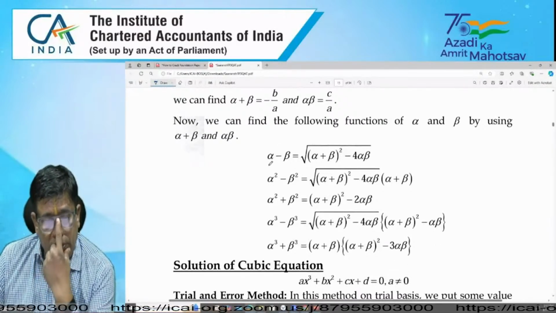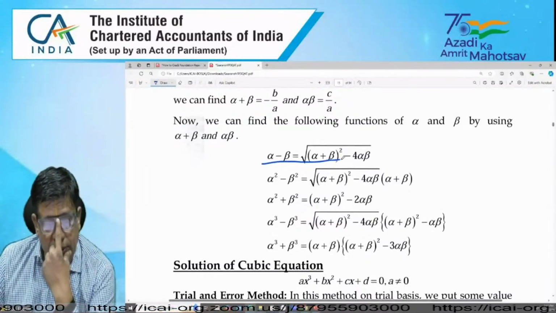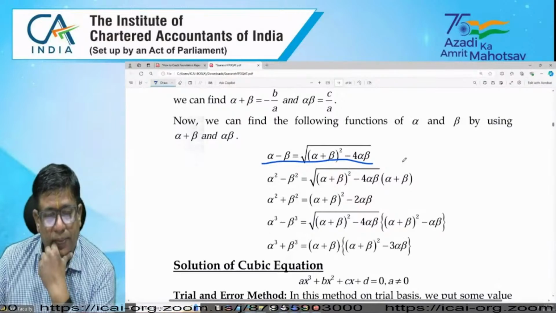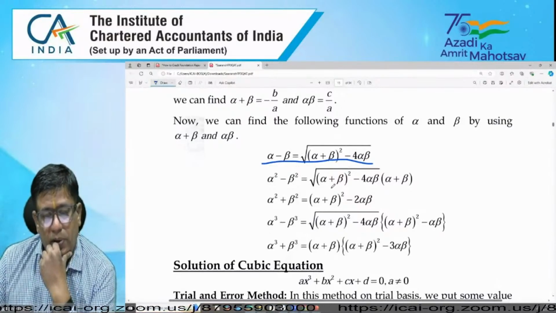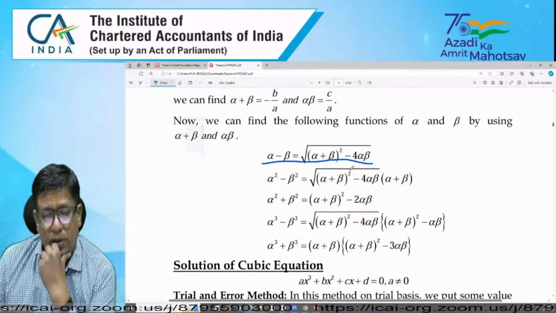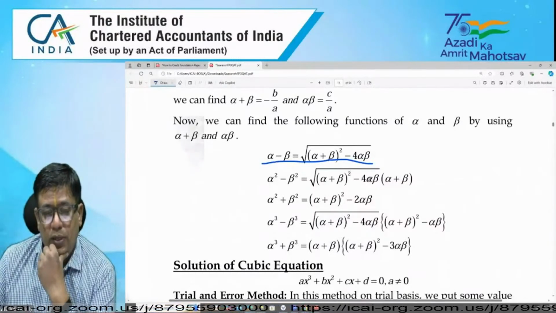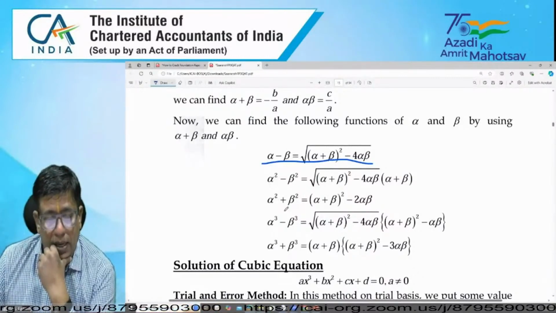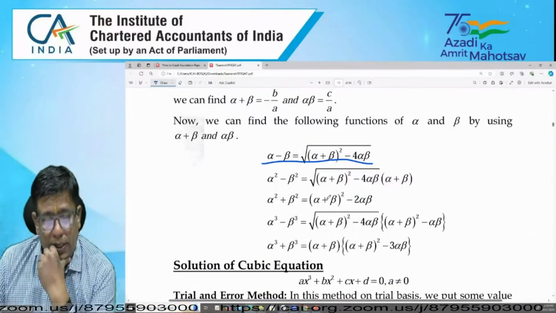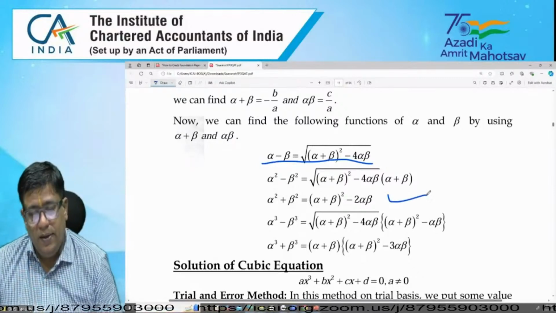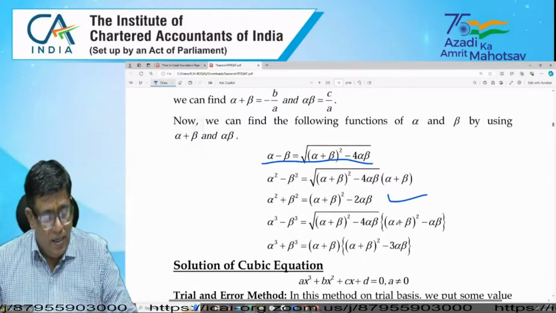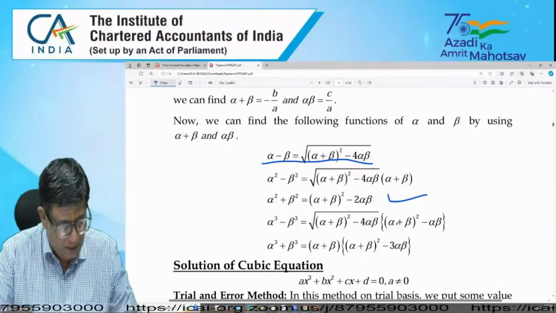Suppose we want to find alpha minus beta, the difference; by using this formula you can find it: alpha minus beta equals the square root of alpha plus beta whole square minus 4 alpha beta. Then alpha square minus beta square is that into alpha plus beta, and alpha square plus beta square. These are the various expressions you can find. These are the examples that we have seen.